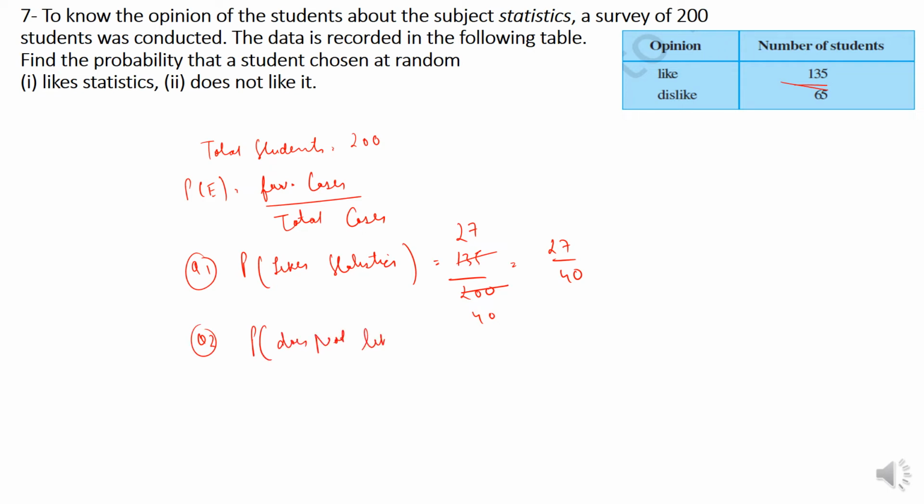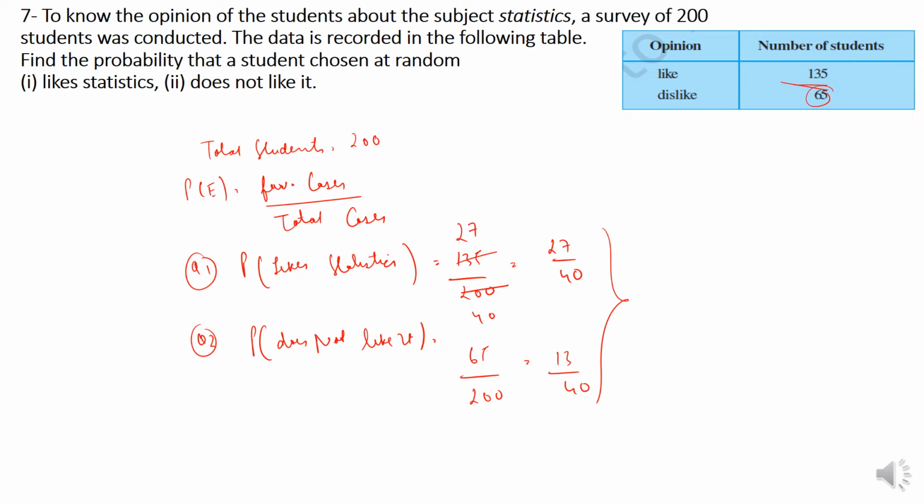The number who do not like it is 65, the remaining ones, so it is 65 by 200, which is 13 by 40. So these are the answers. The probability of liking statistics is 135 by the total number, 200. Second, does not like is 65 by 200. I hope this was clear.